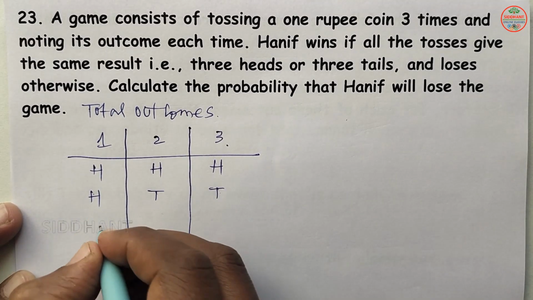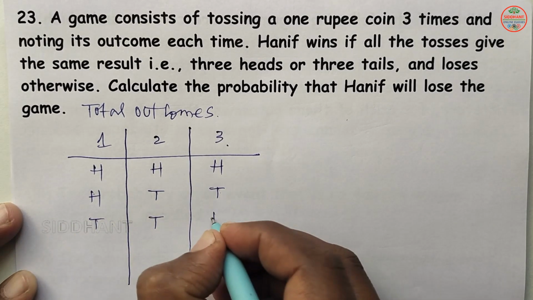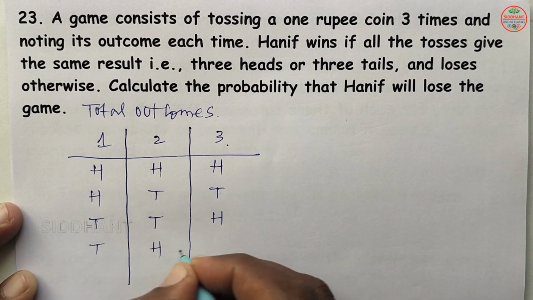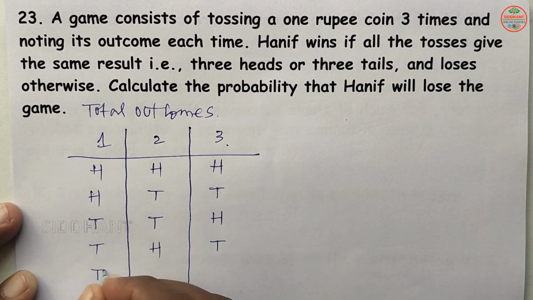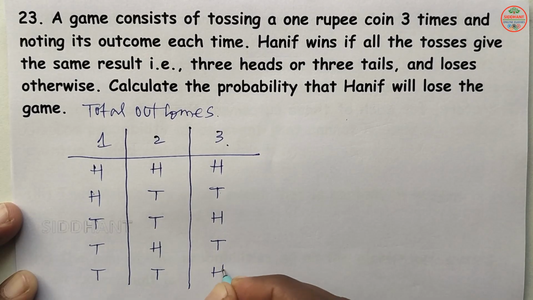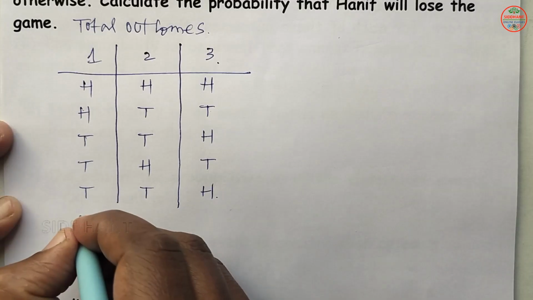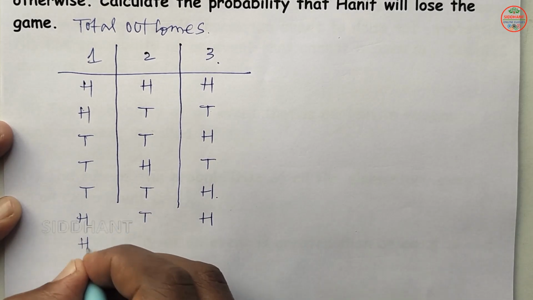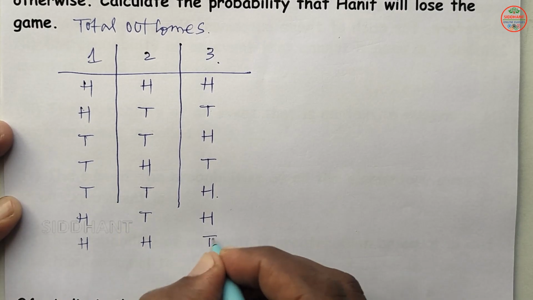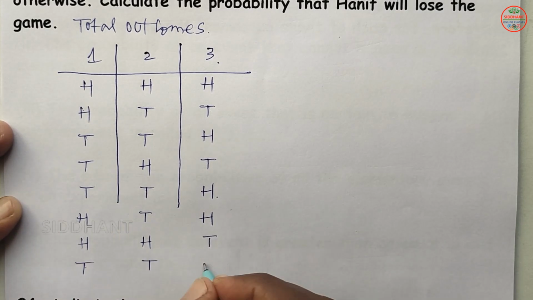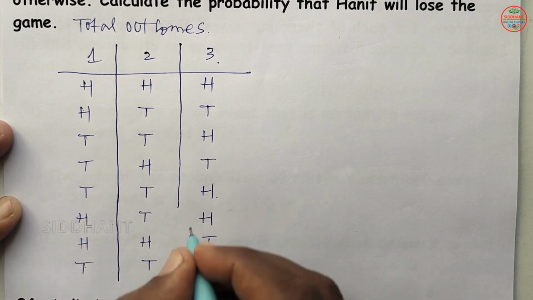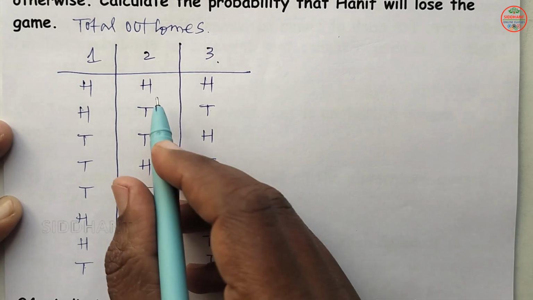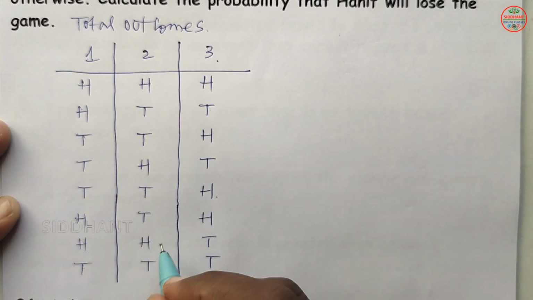Next, tail, tail, head. Next, tail, head, tail. Next, tail, tail, head. Next, head, tail, head. Next, head, head, tail. Next, tail, tail, tail. So these are the outcomes for the first time, second time, third time.